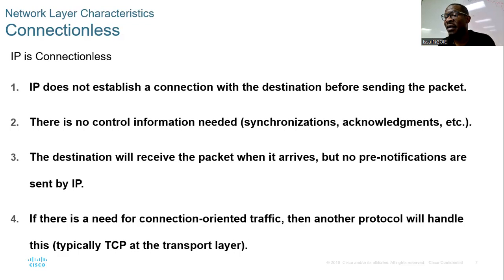So as I said, I can send you a packet or a message. There is no notification, all right? And number four, if there is a need for connection oriented traffic, then another protocol will handle this, right? So suppose you want to connect devices, but you want to make sure that data will reach the destination. You want to have a feedback from the destination devices. Now you have to choose another protocol beside this IP, right? This is what it means.